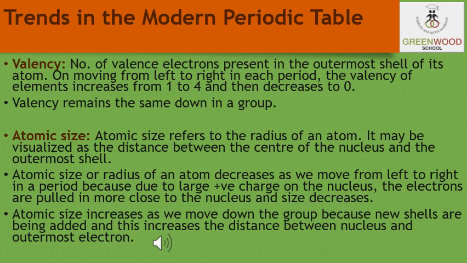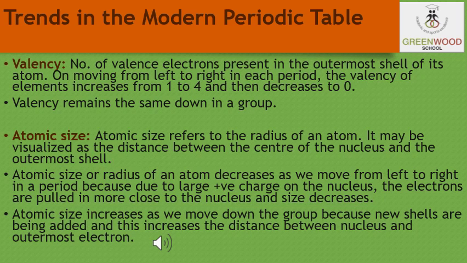Now students, moving on, let us discuss the trends in the modern periodic table. The first trend is the valency. As we already discussed, the valency of an element is determined by the number of the valence electrons present in the outermost shell of its atom. So in the modern periodic table, on moving from left to right in each period, the valency of the elements increases from 1 to 4 and then gradually decreases to 0. However, the valency remains the same down in a group.